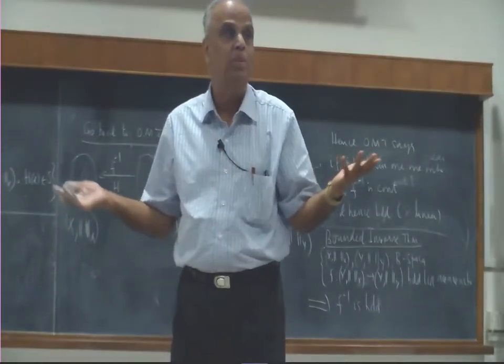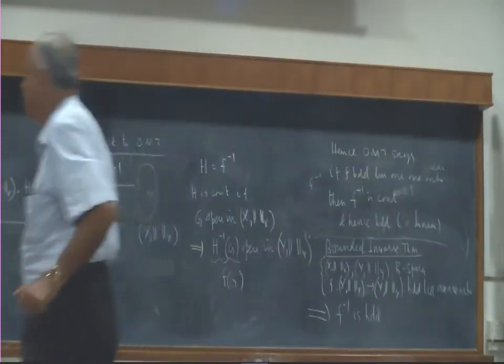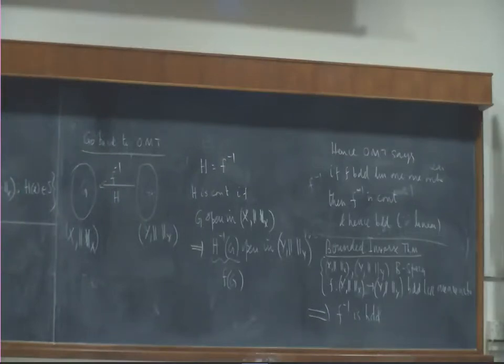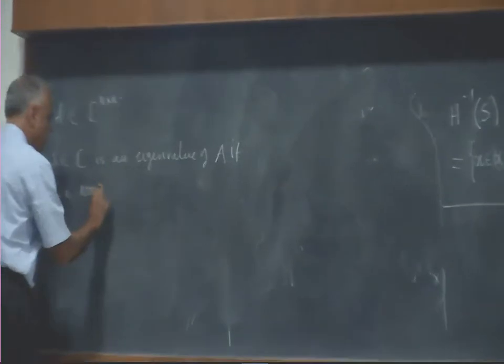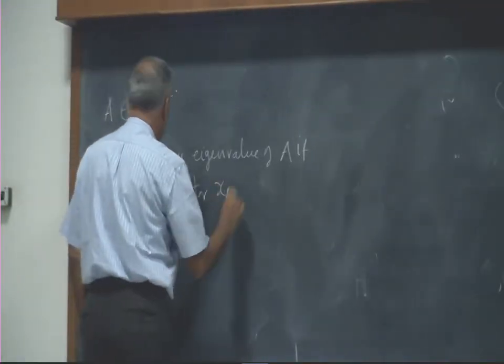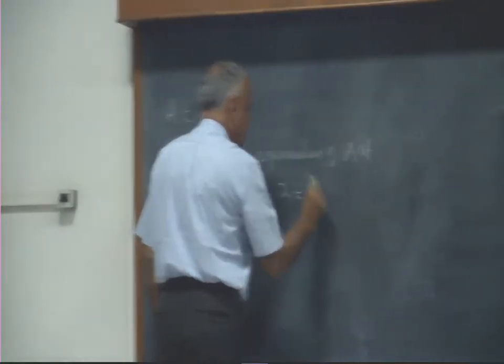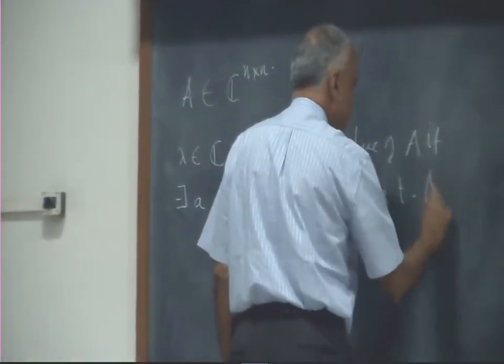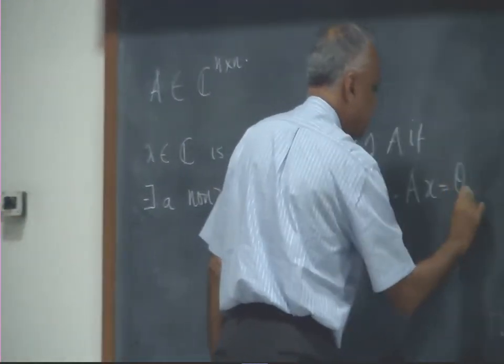There is no problem about stating it in any setup. So therefore, if there exists a non-zero vector x in C^n such that Ax equals lambda x.